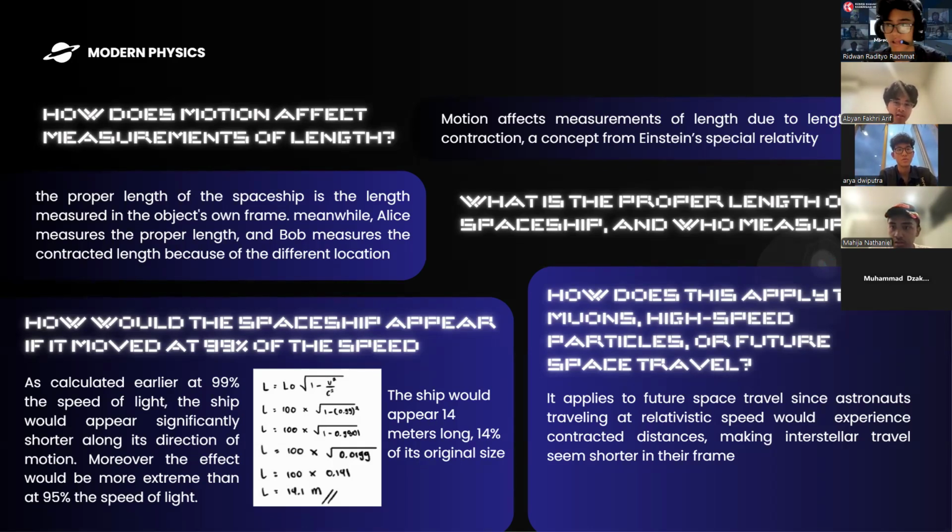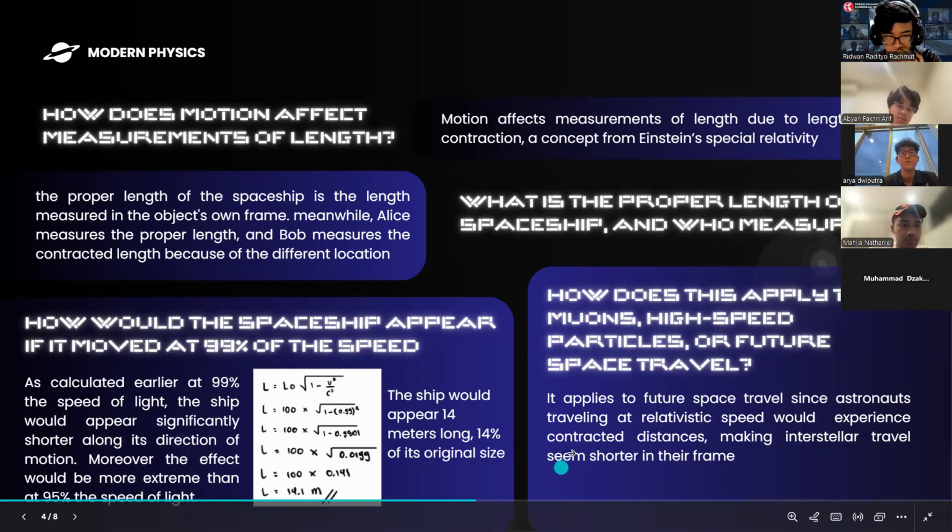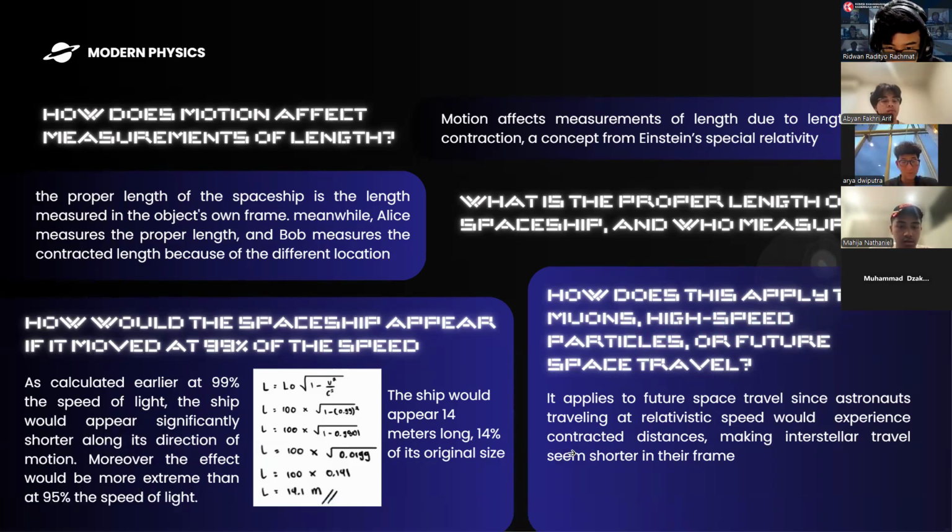And what is the proper length of the spaceship and who measures it? The effect of motion on measurement of length, due to length contraction, is a concept of Einstein's special relativity. As we mentioned earlier, Bob and Alice measure it differently and see it differently. And the next question will be answered by the next person.